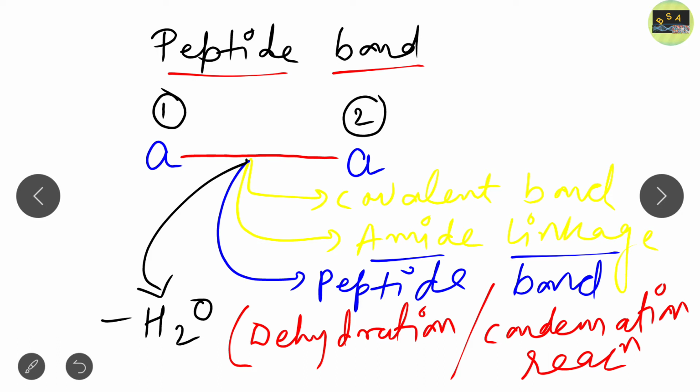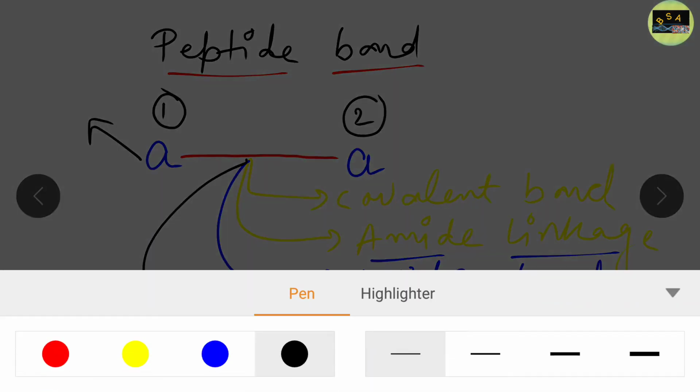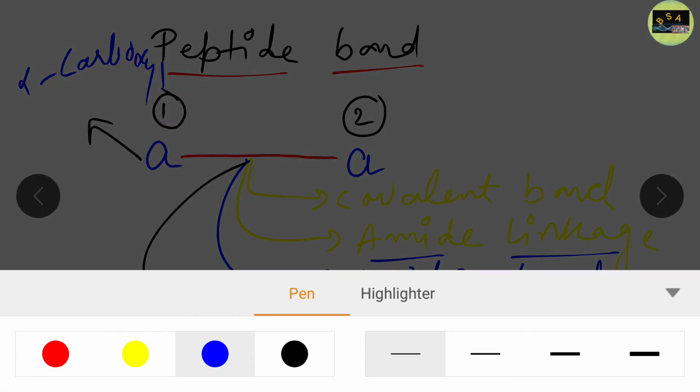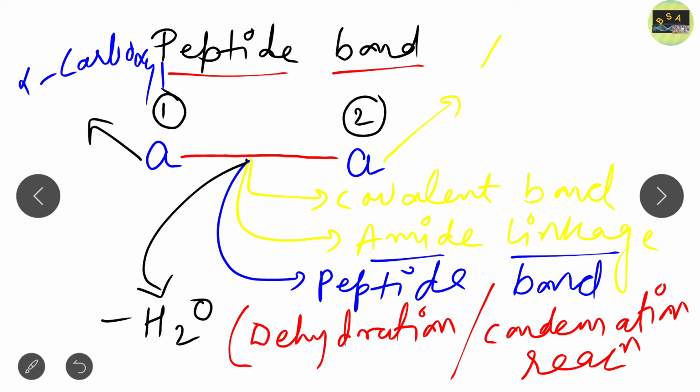Clear? Another important thing is that the peptide bond is formed from the alpha carboxyl group of one amino acid. So this is amino acid number 1, and from here the alpha carboxyl group of one amino acid, and the alpha amino group of another amino acid.